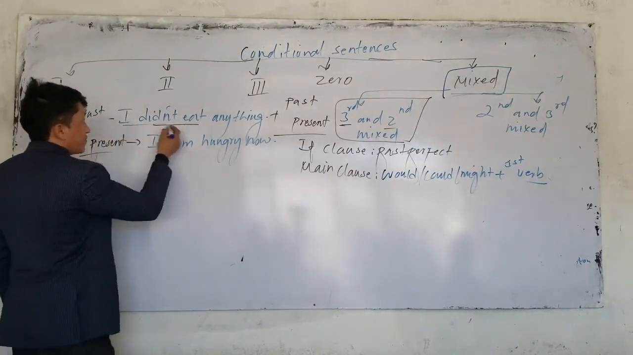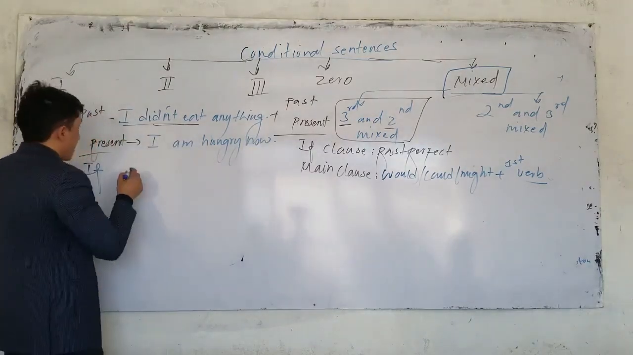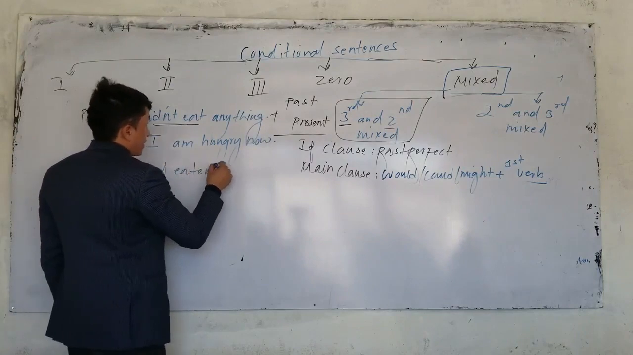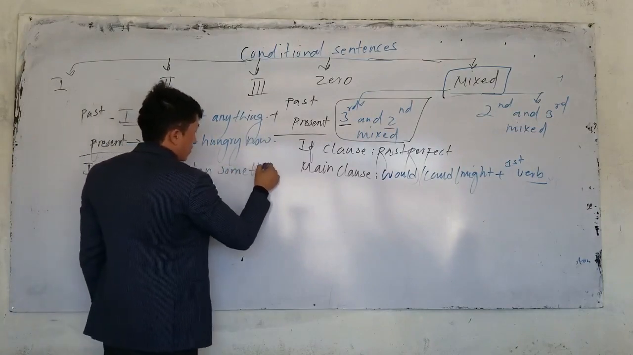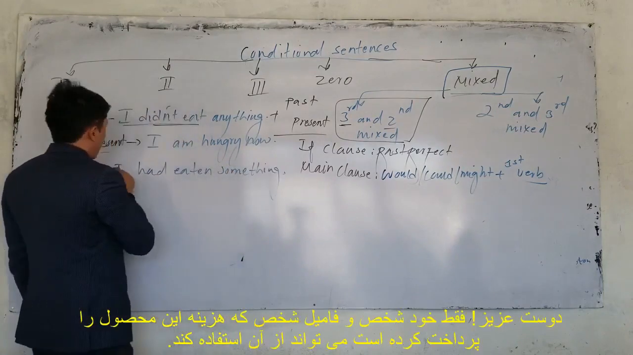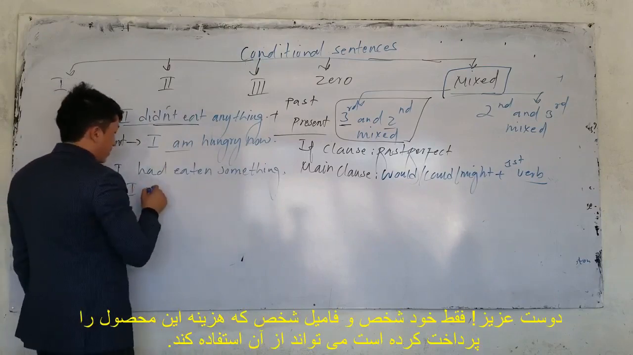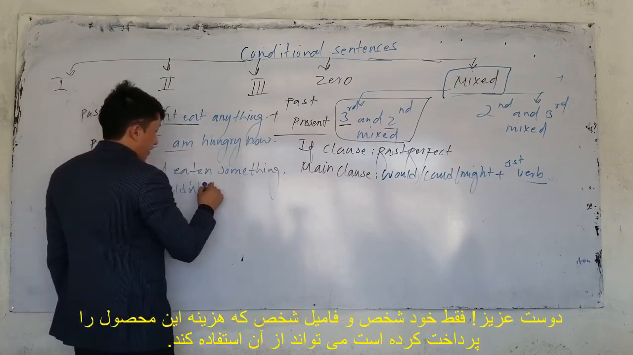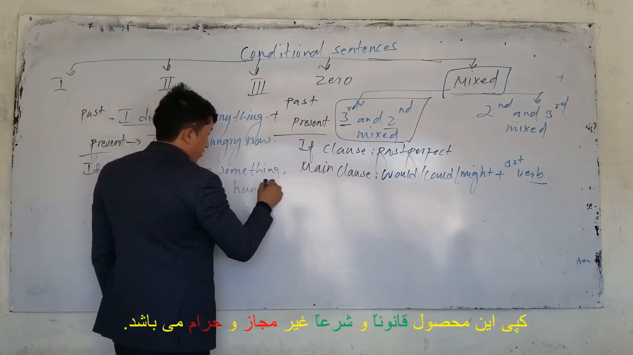Now we say something different. We don't say the same thing. So if I had eaten anything, no, we say what? You know the difference, yes? Now this one could be negative. I wouldn't be hungry. I wouldn't be hungry now.